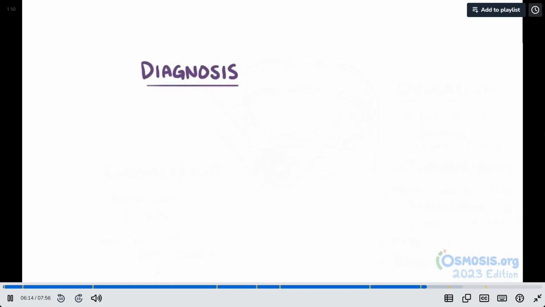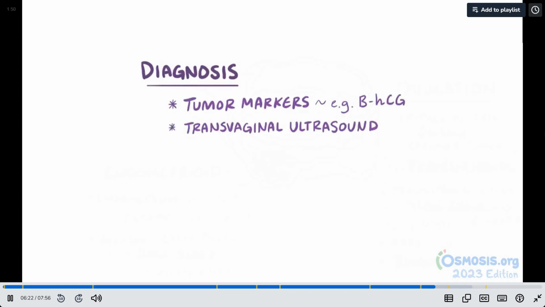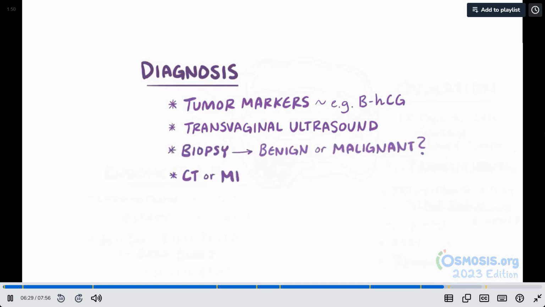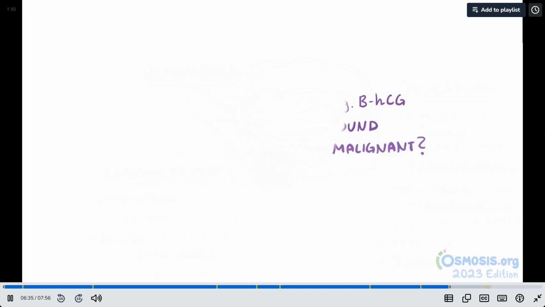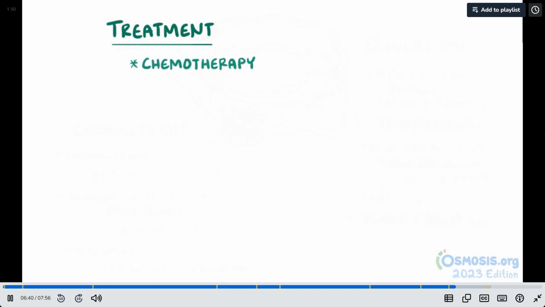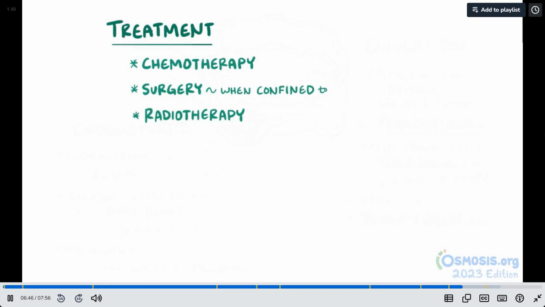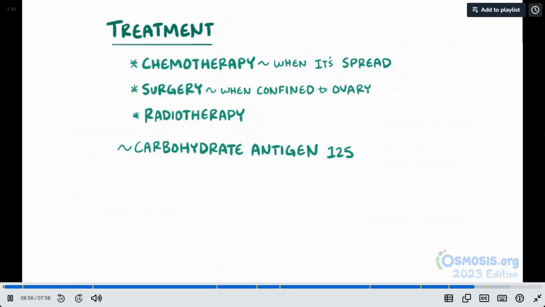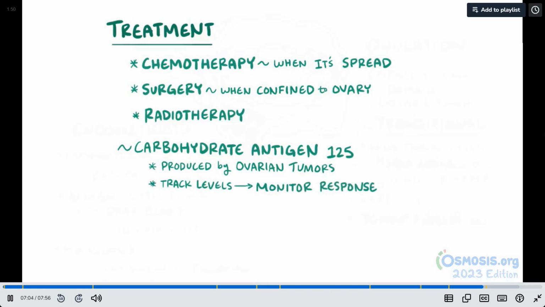Diagnosis of ovarian cancer typically involves looking for specific tumor markers like beta-hCG, as well as having a transvaginal ultrasound. Tumor biopsies are done to figure out whether a growth is benign or malignant, and imaging with a CT or MRI scan can be done to look for evidence of metastasis. Treatment of ovarian cancer typically involves chemotherapy, surgery, and sometimes radiotherapy. Surgery might be enough for malignant tumors confined to the ovary, whereas chemotherapy might be needed for diseases that spread. Carbohydrate antigen 125, called CA125, is a protein produced by various types of ovarian tumors, so tracking levels of this biomarker in the blood can help monitor response to therapy and potential relapse.